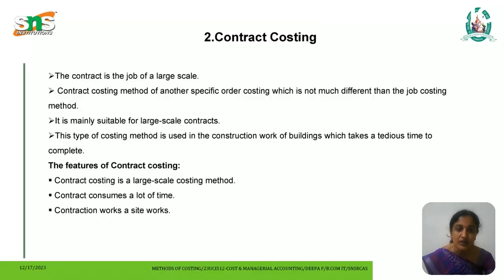Next one is contract costing. The contract is a job of a large scale. Contract costing is another specific order costing method which is not much different from the job costing method. It is mainly suitable for large scale contracts. This type of costing method is used in the construction work of buildings, which takes a tedious time to complete. It has some important features. They are: it is a large scale costing method, it consumes a lot of time, and the works are construction site works.